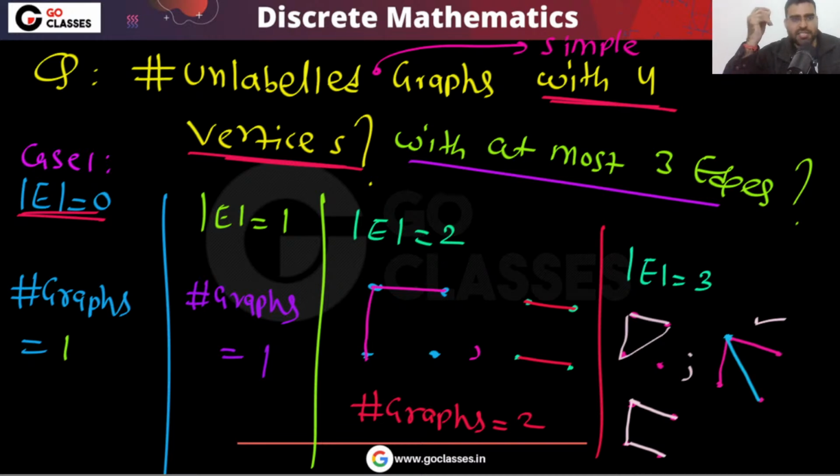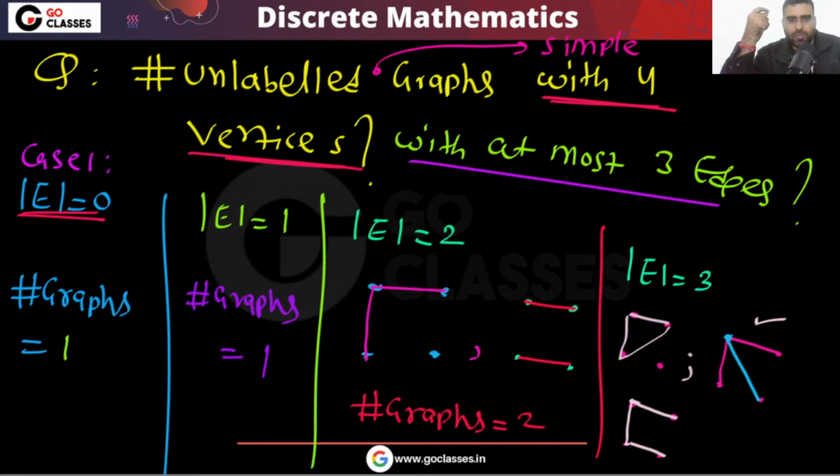Okay, so that is the reason in the GATE exam, if they ask you some question from this type of problem, then they will give you small data. For example, the number of unlabeled graphs: how many unlabeled graphs are there? There is no direct or efficient formula for this. So that is the reason in this type of question they will ask you only for small data.